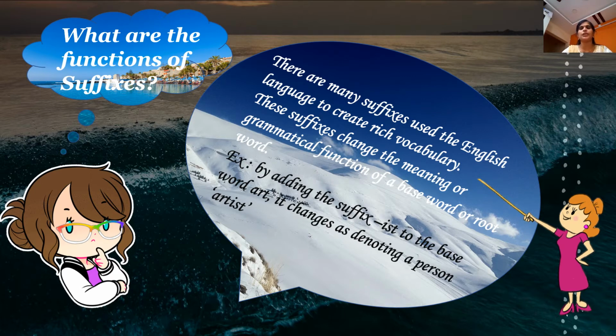For example, by adding the suffix ist to the base word, it changes to denote a person. For example, art becomes artist. Art is a work and the person who does the work is called an artist.